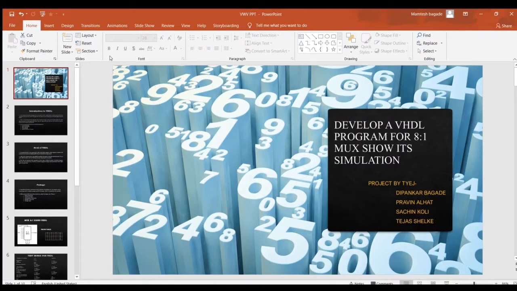Hello everyone, this is Deepankar Bagade. In today's topic, we are going to develop a VHDL program for 8:1 MUX and show its simulation.